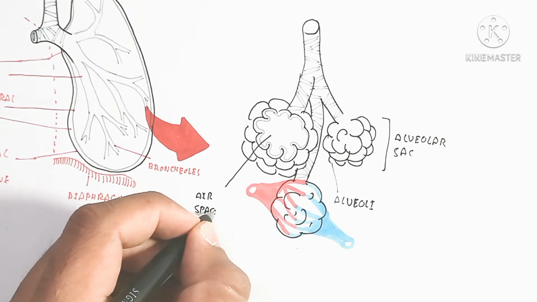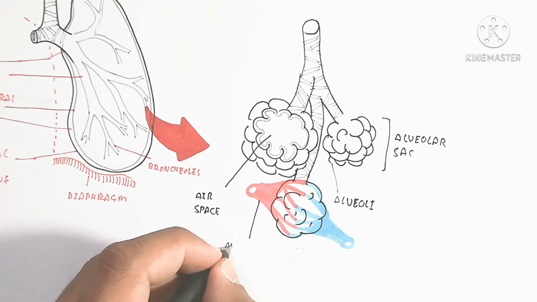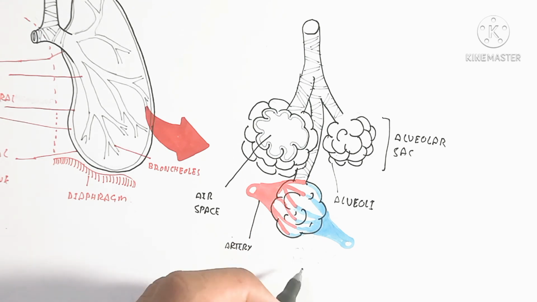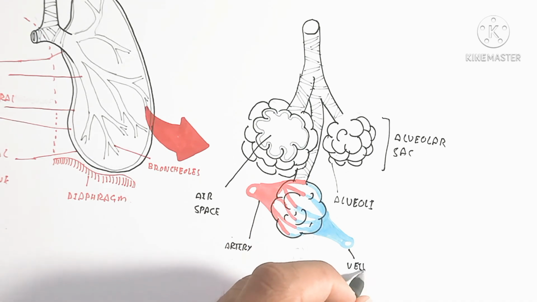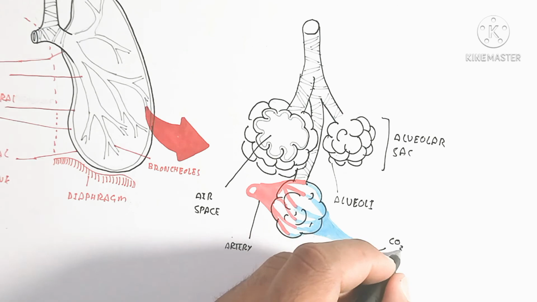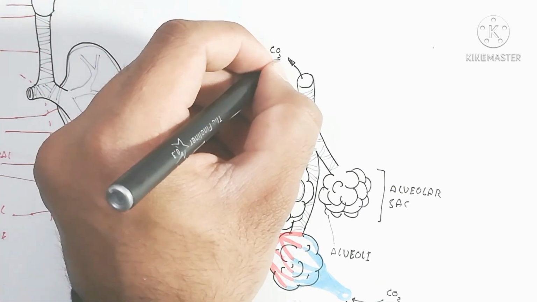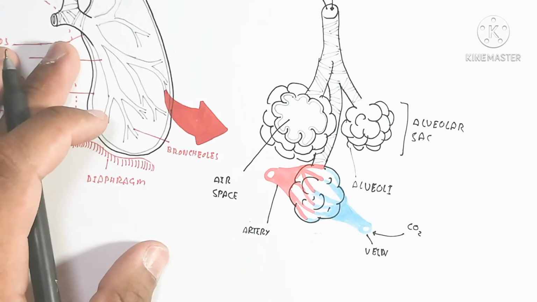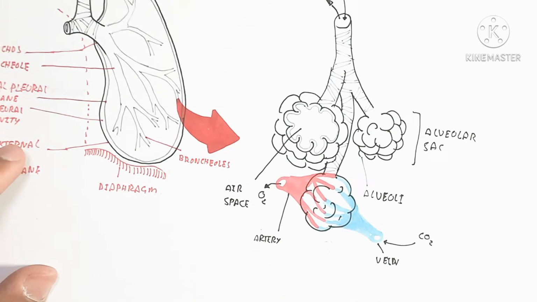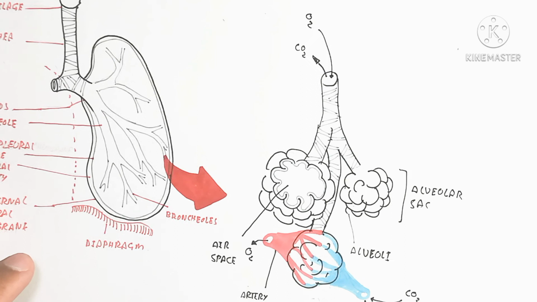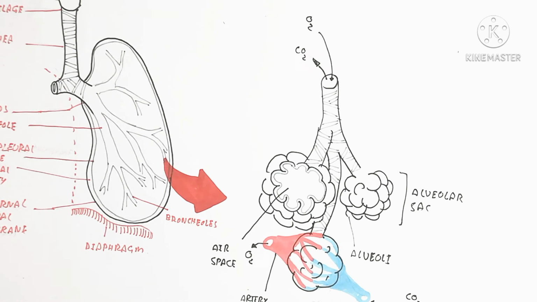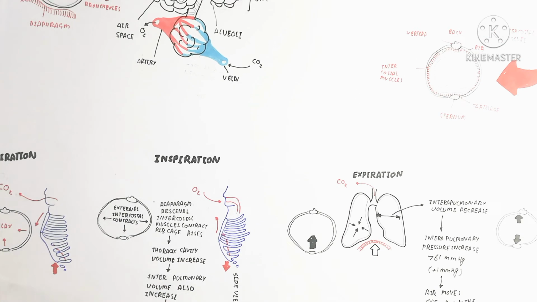These alveoli contain carbon dioxide that comes from the heart when the heart pumps the pulmonary artery, which contains deoxygenated blood. It is bathed by the gases that come in during breathing, and the oxygenated blood comes back to the heart.